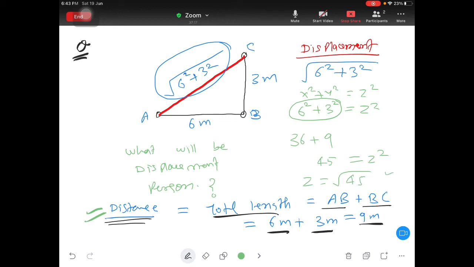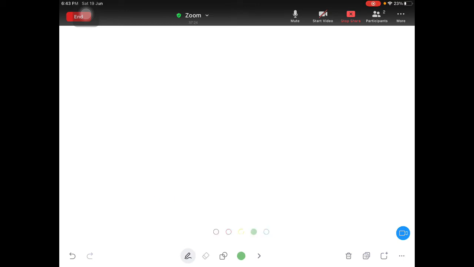Now how to find out square root? For that I will tell you the best trick to find out square root. There are two ways to find out square root. You have to practice. First I will tell you the simple way to get the approximate answer. Suppose you have 45, just an approximate answer, then I will teach you to find out the perfect answer.